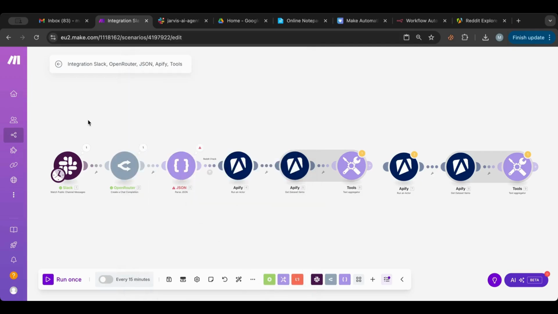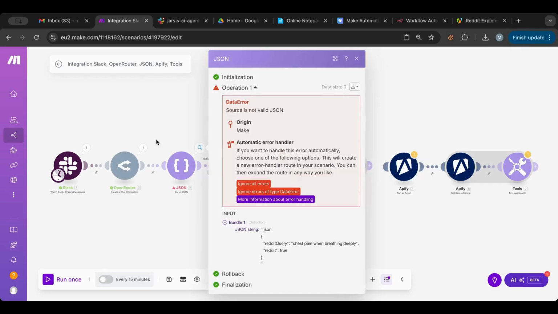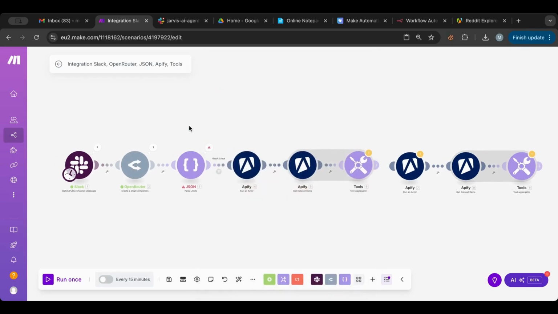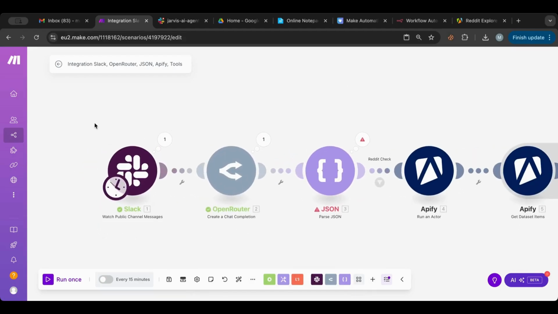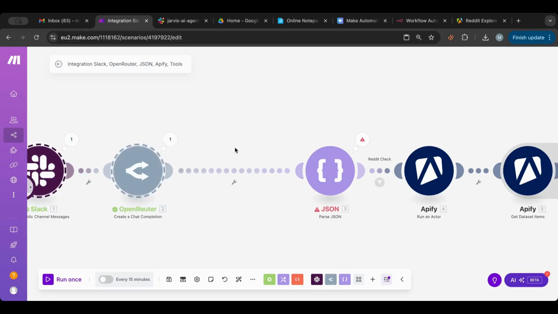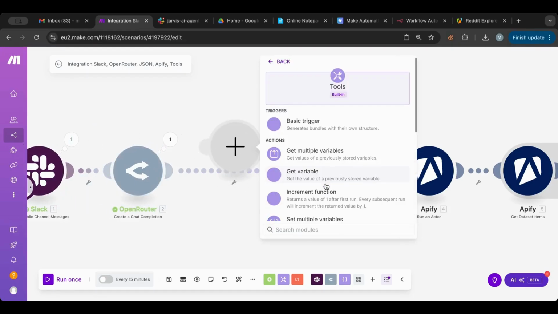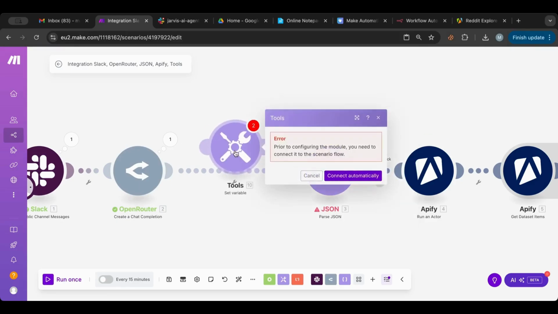Yes, so what we can do, in order to avoid this, is we can add another variable here. We can try this. Let's try this, okay?